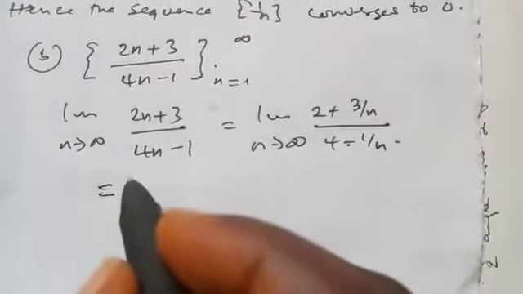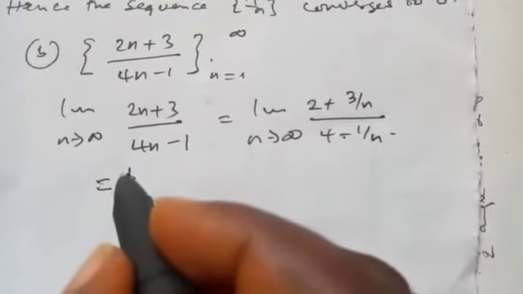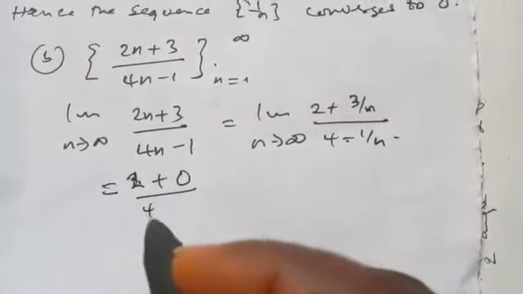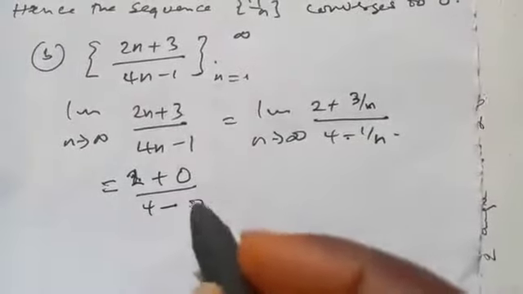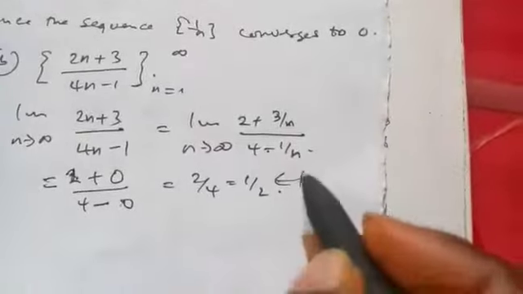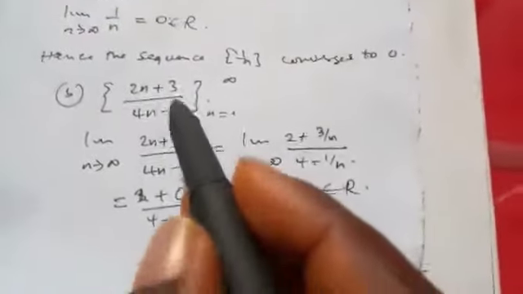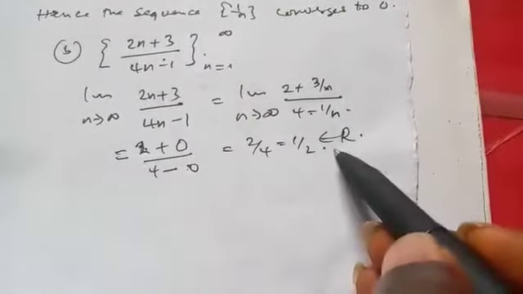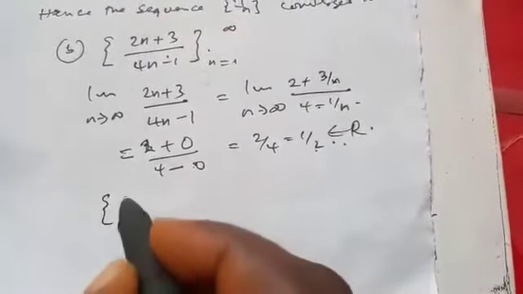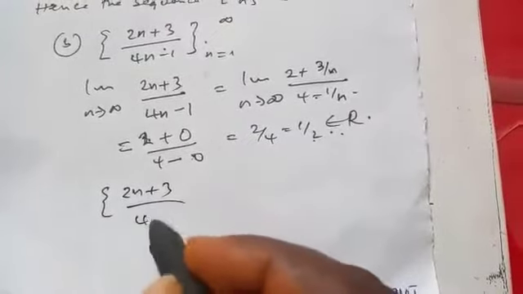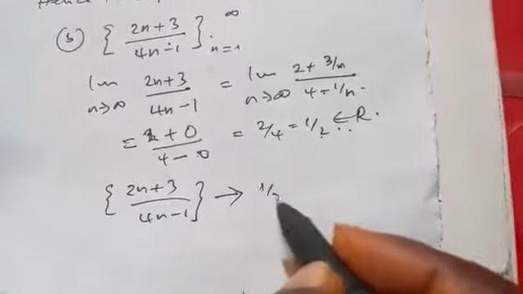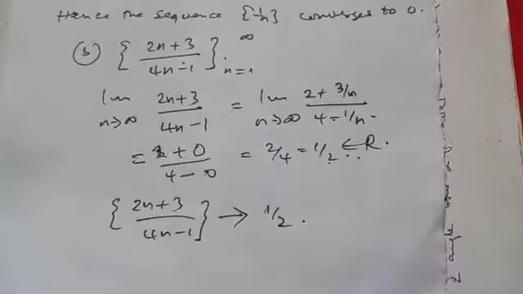And that would give me, if I take the limit, 2 plus 3 over infinity, which is 0, and 4 minus 1 over infinity, which is 0. So this is 2 over 4, this is half. So the limit exists, and since the limit exists, we say that this sequence converges, and it converges to half. I don't want to write it in words, but you can write it in words, converges to half. So that is the meaning.